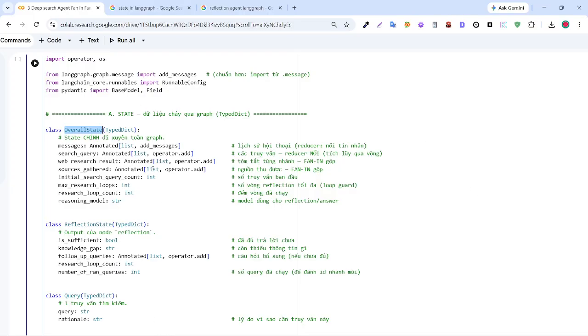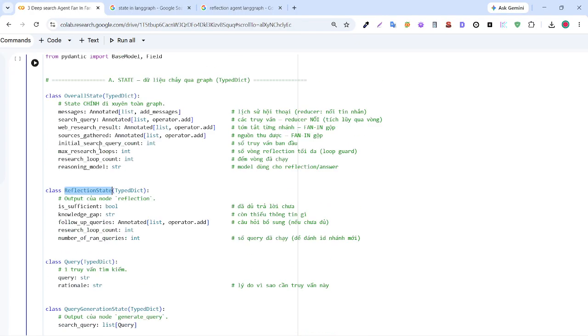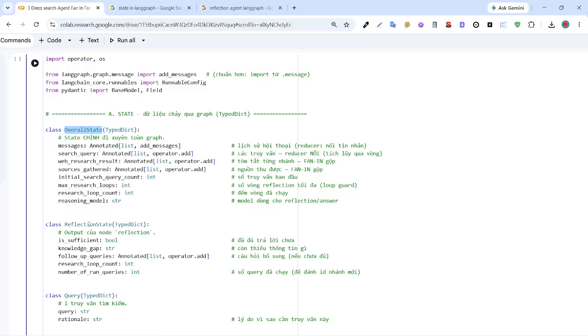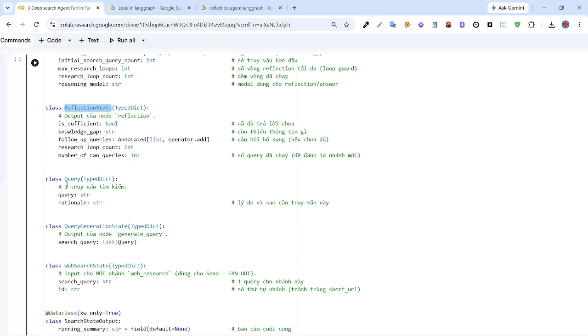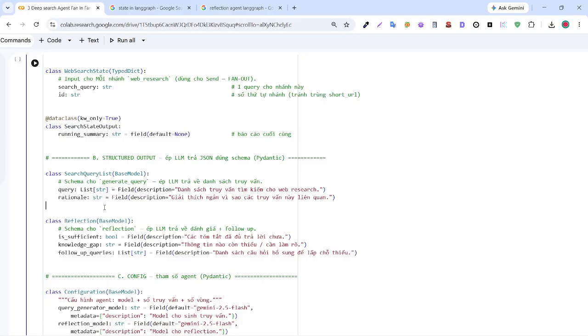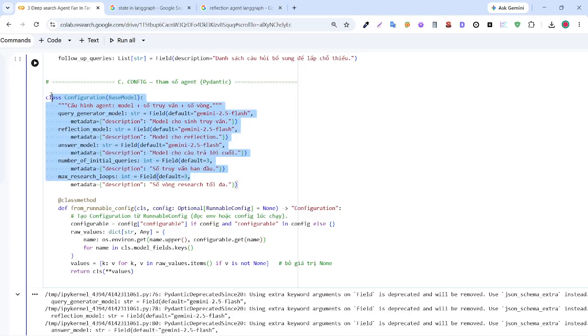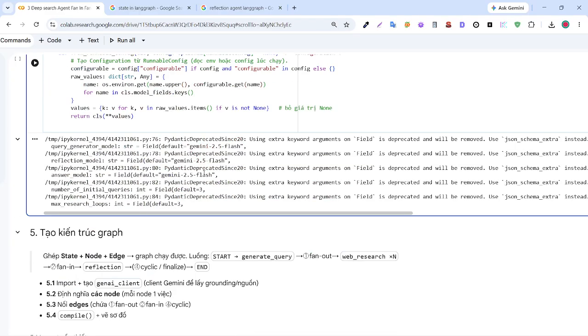One state with the flow of the agent will pass or not, so it's very important. I will define the overall state and reflection state. And I will define a structured output for a response with search queries and reflection. Now I configure the model.